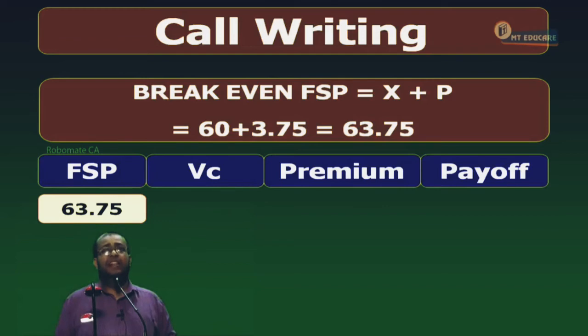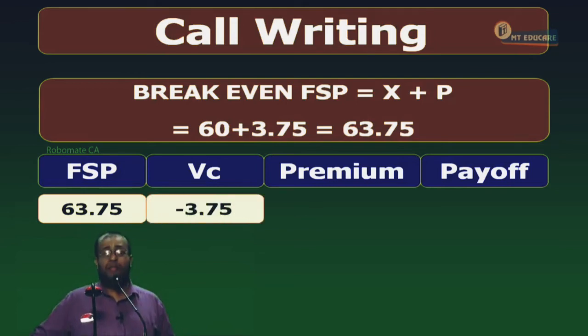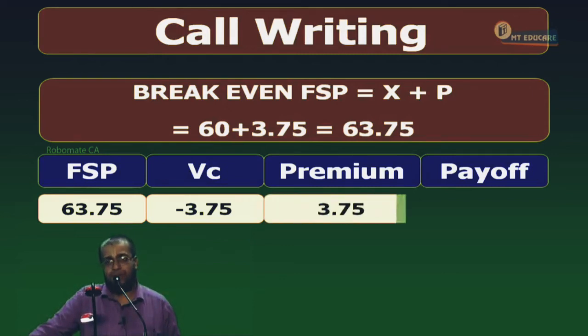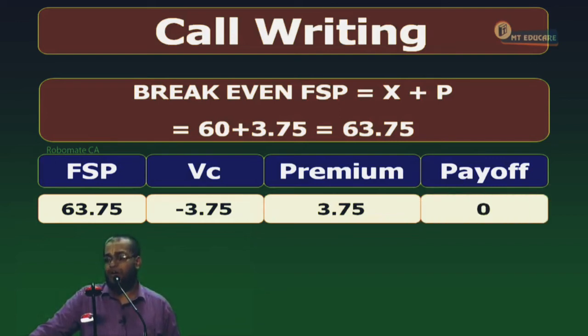Yes. She will sell the share at how many rupees? 60. A share worth how much? 63.75. For Jennifer, the value of the call is what? Minus 3.75. She is a writer. The value is minus 3.75. For her, the premium is income or expense? Income. She receives how much premium? 3.75. What is the payoff? The payoff is 0.